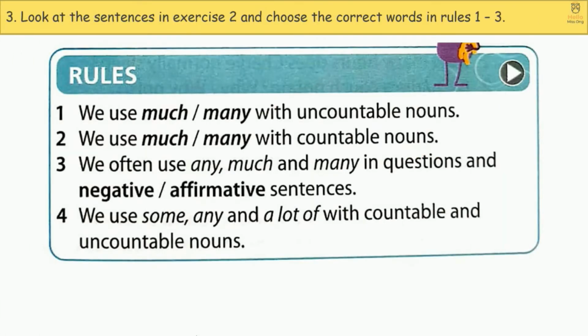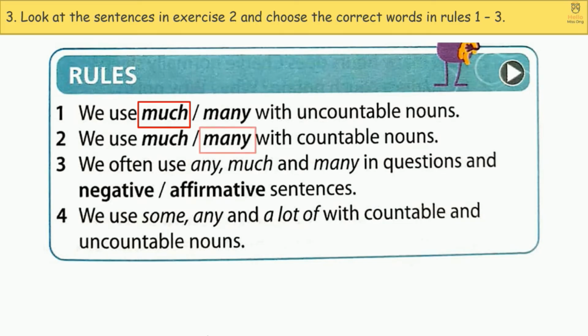Let's practice. Exercise 3. Look at the sentences in exercise 2 and choose the correct words in rules 1 to 3. 1. We use much with uncountable nouns. 2.